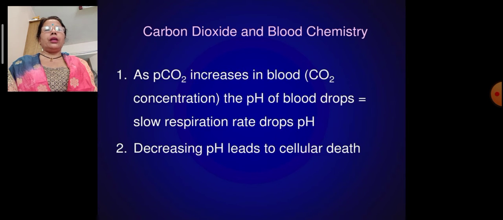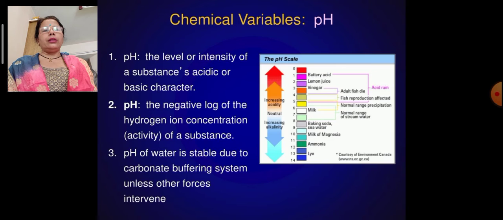As PCO2 increases in blood, that is, the carbon dioxide concentration increases in the blood, the pH of the blood drops. A slow respiration rate drops the pH, and decreasing pH leads to cellular death, and that's why we feel very uneasy or have low BP in a carbon dioxide area. So we have to keep carbon dioxide at the optimum level and then we can live very easily.